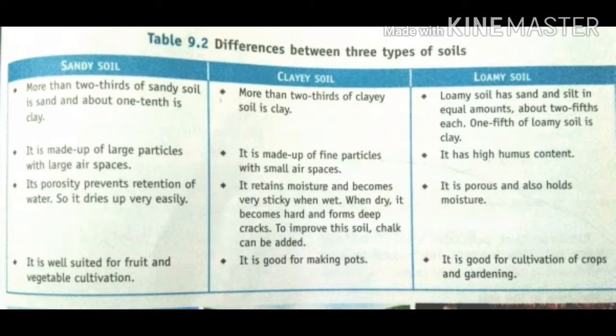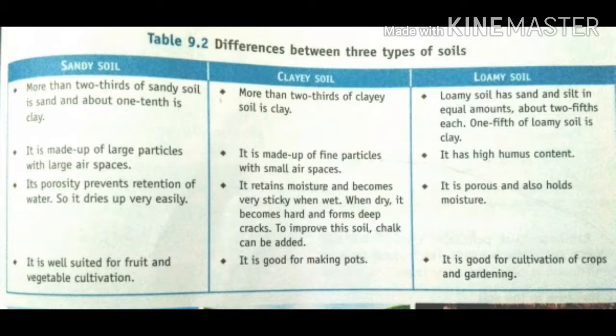Next, it is made up of large particles with large air space. Sand particles are very large and have large spaces that contain air. Next one, porosity. Porosity means it has lots of large pores, which prevent retention of water.